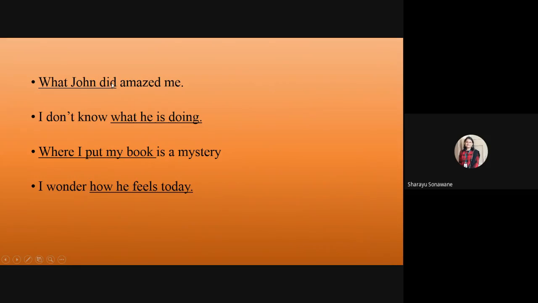What John did amazed me. I don't know what he is doing. Where I put my book is a mystery. I wonder how he feels now. So these are the examples of noun clauses.